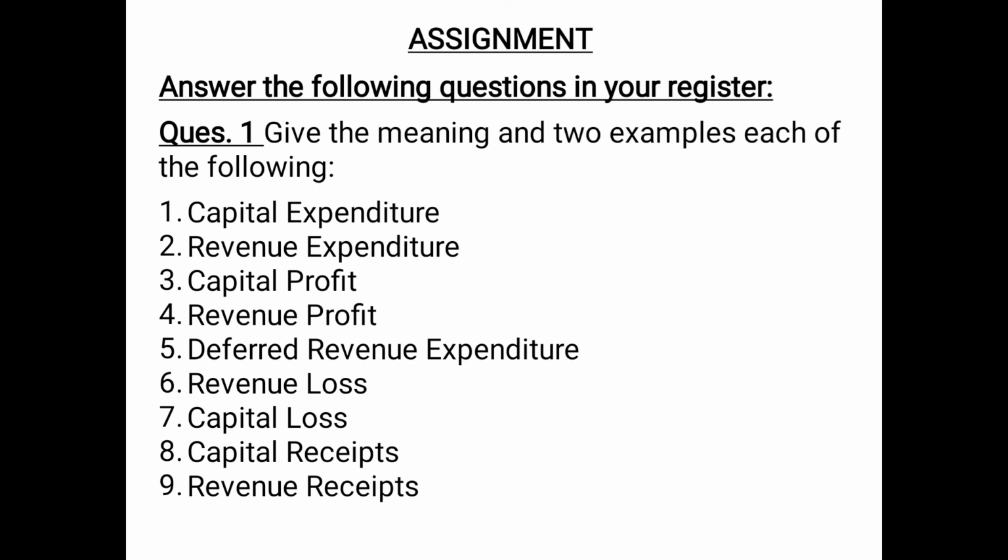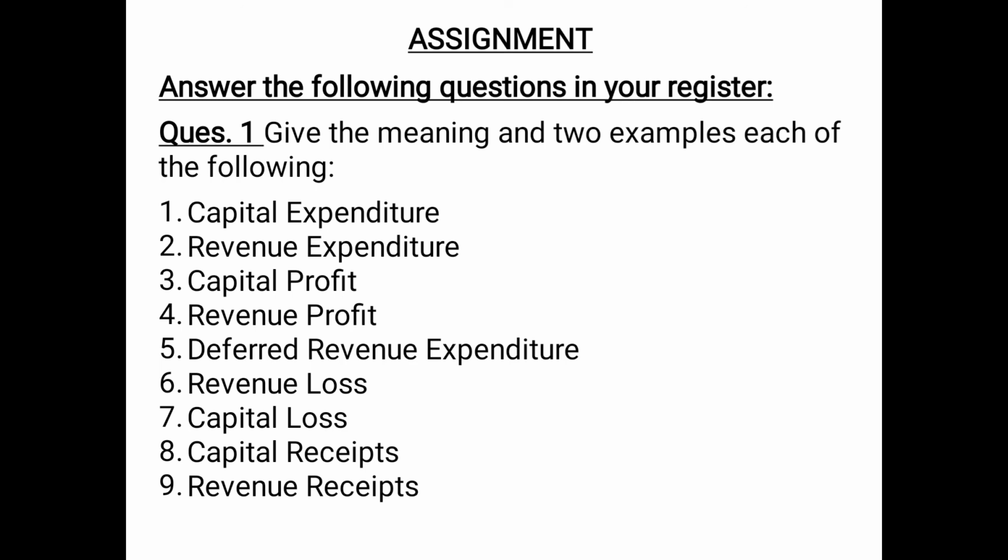Then capital receipts, these are the receipts which are not received in the normal course of business. For example, sale of fixed assets, then loan taken by a business, etc. And revenue receipts are those receipts which are received in day-to-day business activities, in the normal course of business, and it does not decrease any fixed asset or increase any liability.